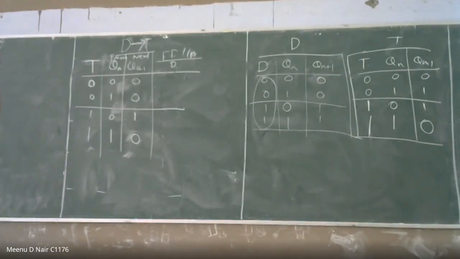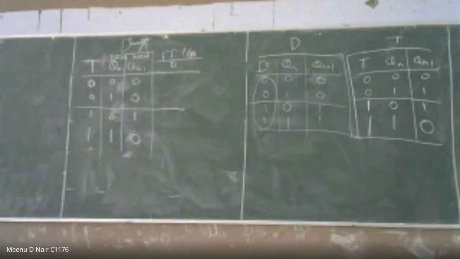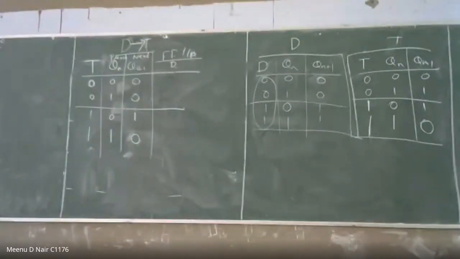What is the D flip flop value for getting 0, 0, 1, 0 condition? Okay, sir.